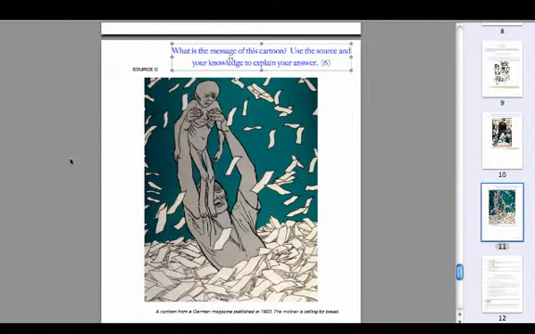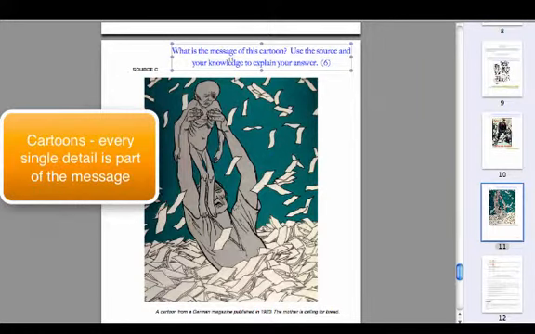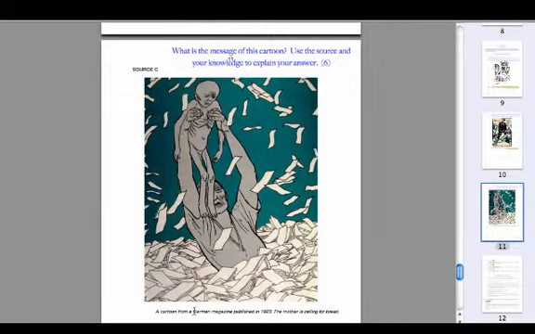So the question again, just remember we are looking for the message of this cartoon. And just to remind you that when we're working with cartoons, every last detail is important, everything is up for grabs. So once again, let's start by looking at the blurb at the bottom. It says a cartoon from a German magazine. So it's from Germany. It was published in 1923, that key date again, we talked about in the last question. And it says here, the mother is calling for bread. So we've got a few things going on here. We've got it's German, 1923, and she's calling for bread.